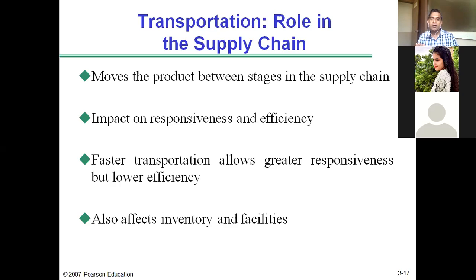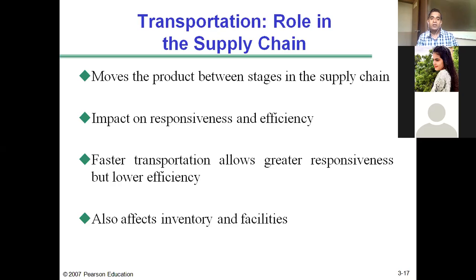So the supply chain will not be very efficient. The cost of supply chain will be high. But air mode of transportation is also the fastest mode of transportation. The company will be able to deliver to its customers within a very short period of time.